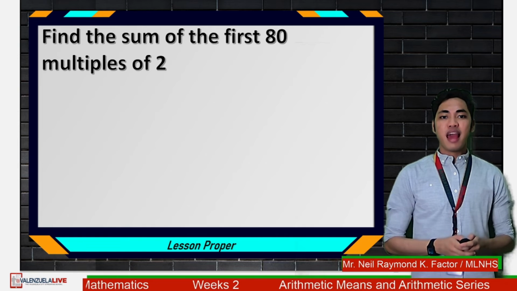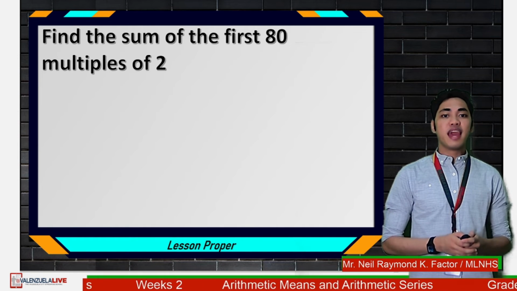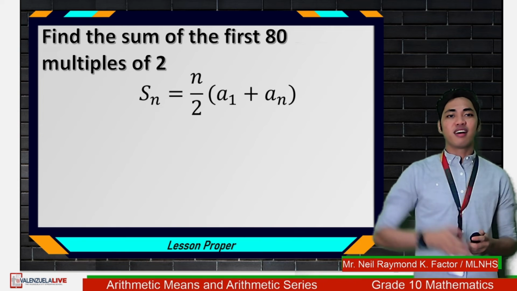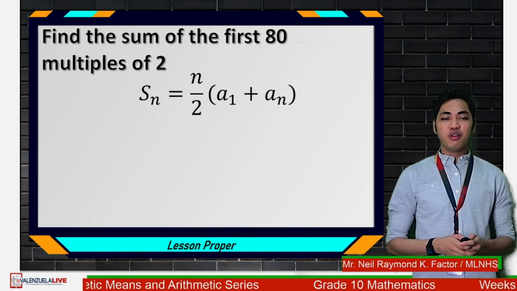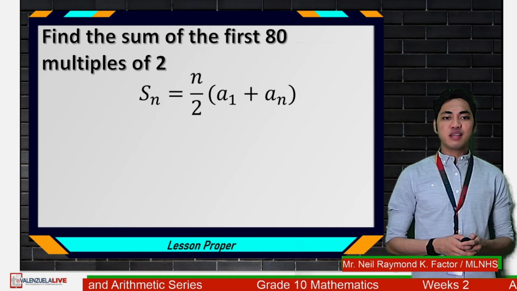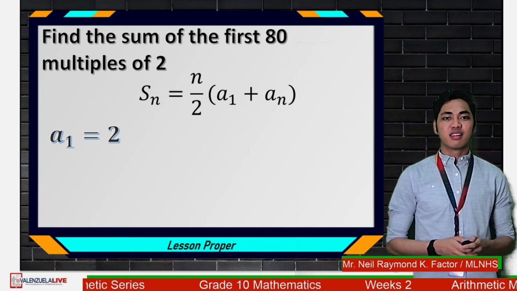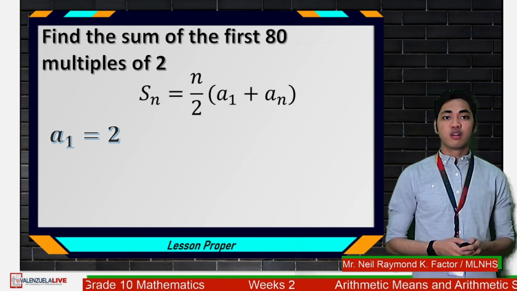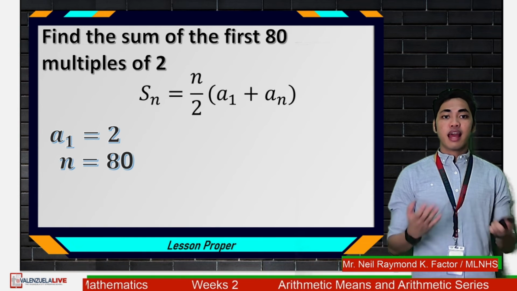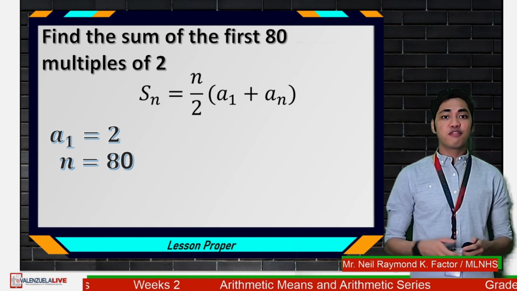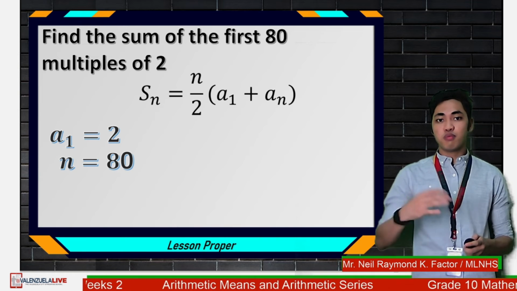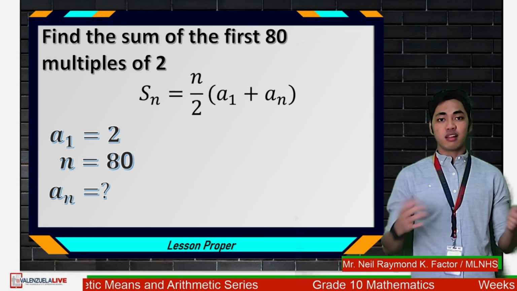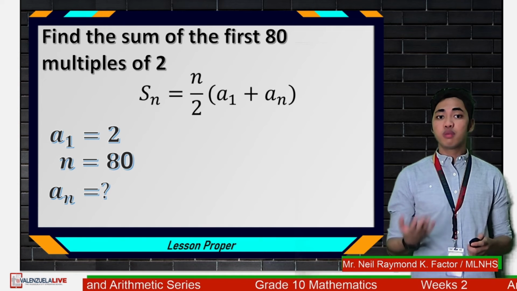This time, find the sum of the first 80 multiples of 2. So again, we use this formula. S sub n is equal to n over 2 times the quantity a sub 1 plus a sub n. Our a sub 1 here is 2. That is the first multiple of 2. Our n is 80, since we are looking for the sum of the first 80 terms or first 80 multiples of 2. Well, for our a sub n, again, we don't know yet. We don't know the 80th multiple of 2.